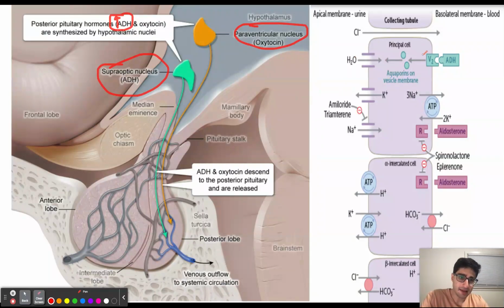And remember that ADH is going to be putting aquaporins on the apical side of the collecting tubule, and this is going to result in water flowing in to the principal cell. And so we're going to be reabsorbing water, and as a result, we're going to be diluting our body, resulting in hyponatremia.